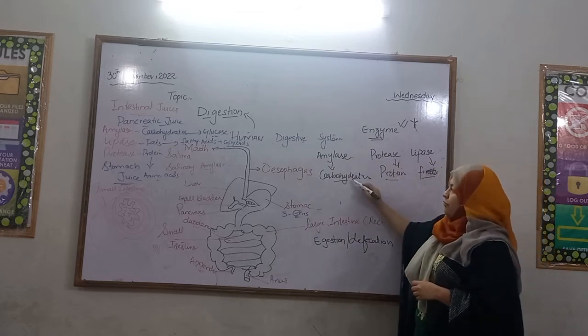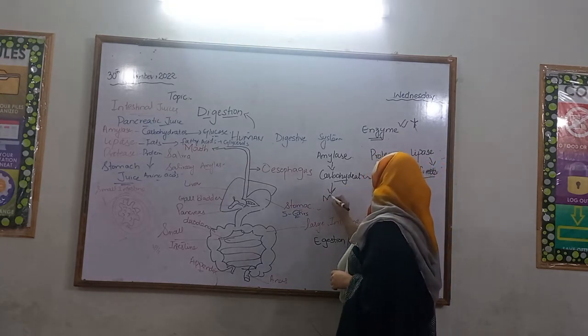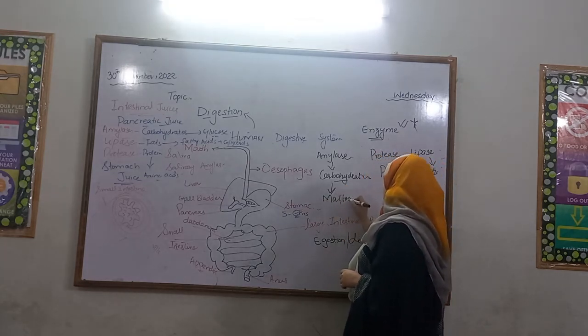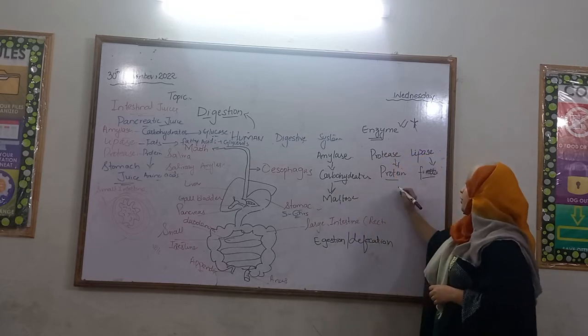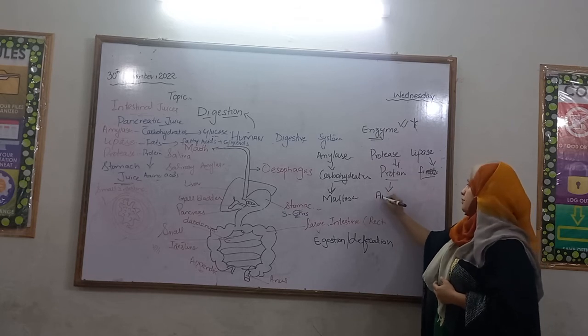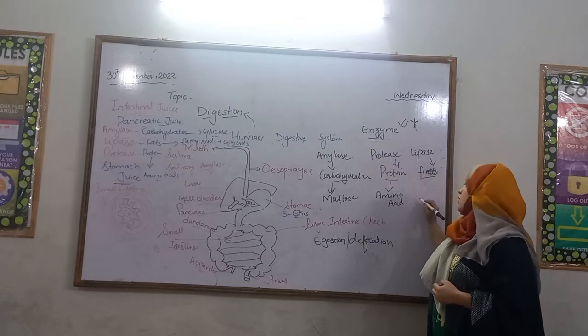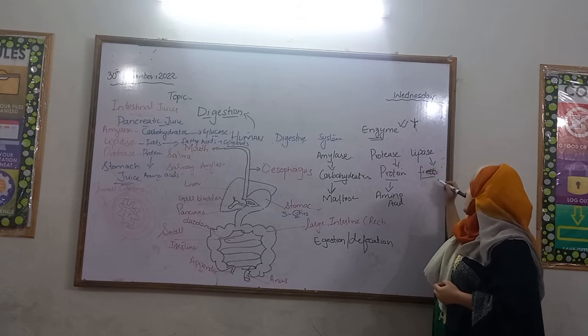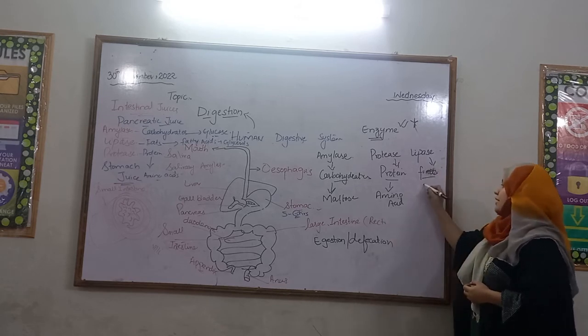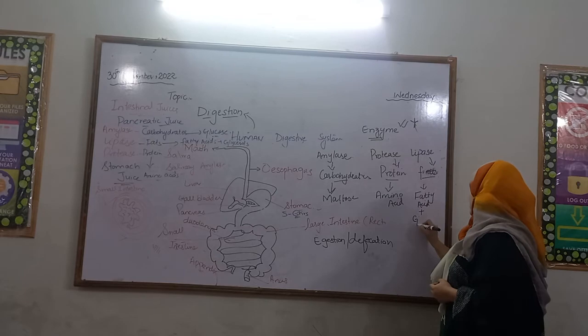Amylase, when it works on carbohydrates, changes carbohydrates into maltose. Maltose is a simple sugar. Protease works on protein and changes the protein into amino acids. Amino acid is a simple protein unit. It can easily cross into the blood. Lipase works on fats and converts fats into fatty acids plus glycerol.